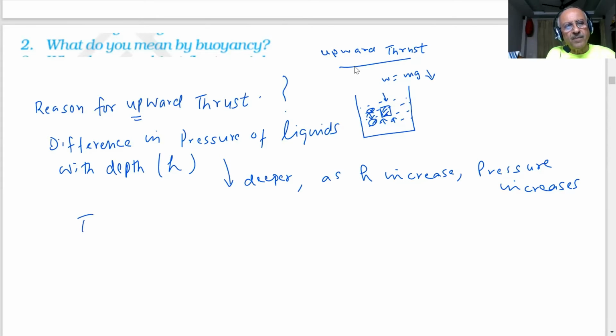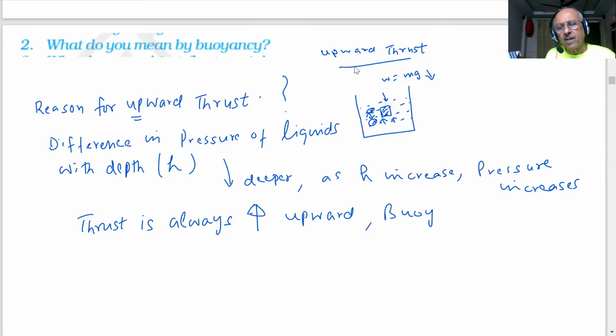The thrust is always upward. So the buoyancy is acting on all the objects when we put them in water. That is why when you swim, you appear lighter.